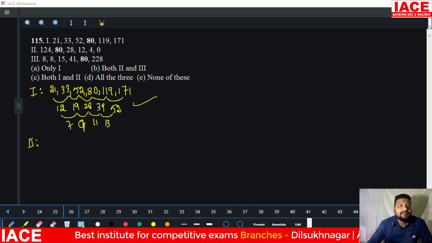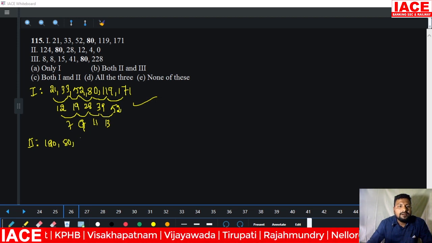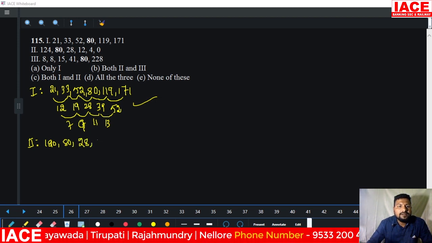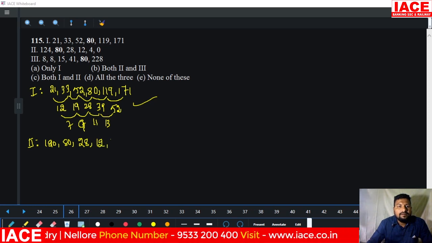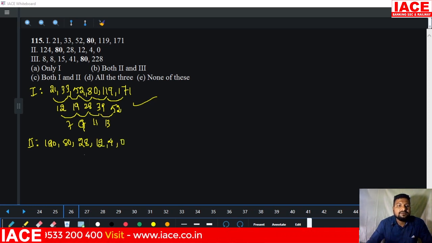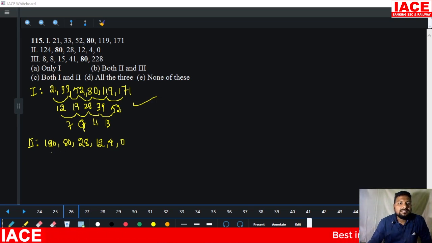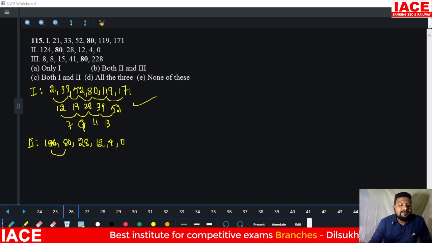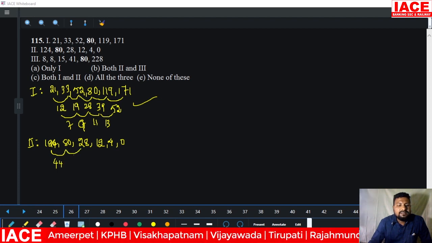Now statement 2. Statement 2 is 124, 80, 28, 12, 4, 0. Now you have to check whether 80 is set or not. 124 to 80 difference is how much? It is 44. And 80 to 28 difference is how much?